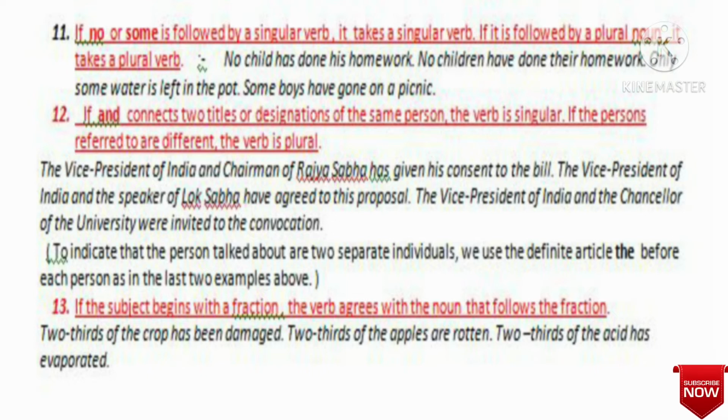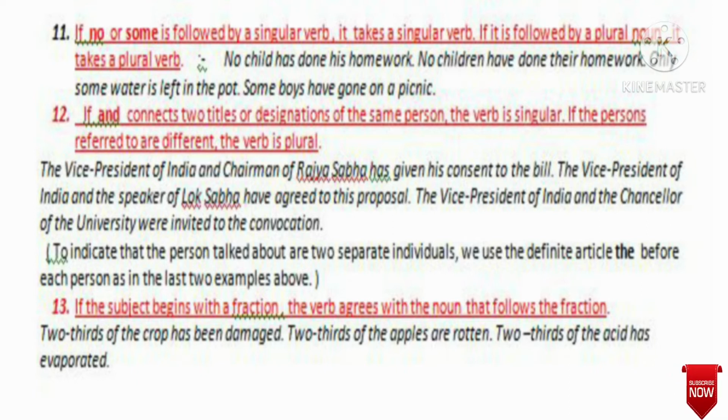But the Vice President of India and the Speaker of Lok Sabha have agreed to this proposal. Here the Vice President of India is a person and the Speaker of Lok Sabha is another person. There are two designations and these refer to two individuals. So we used have as a plural verb.